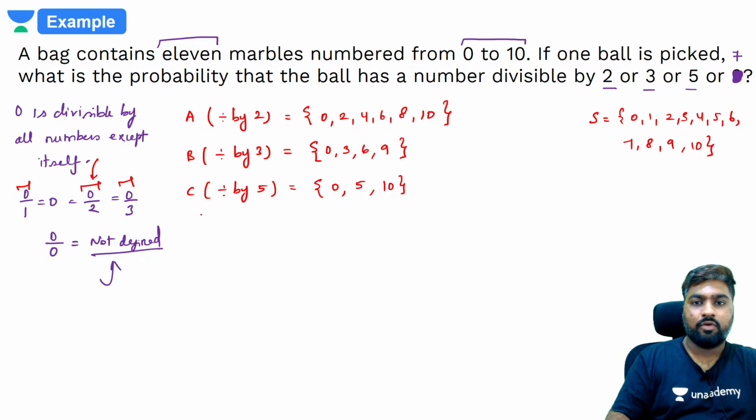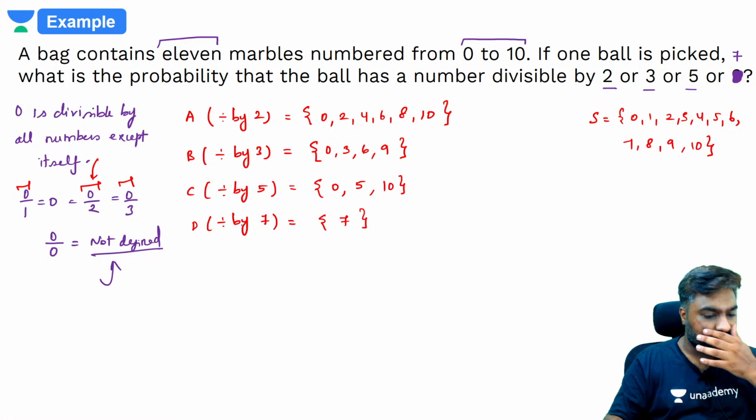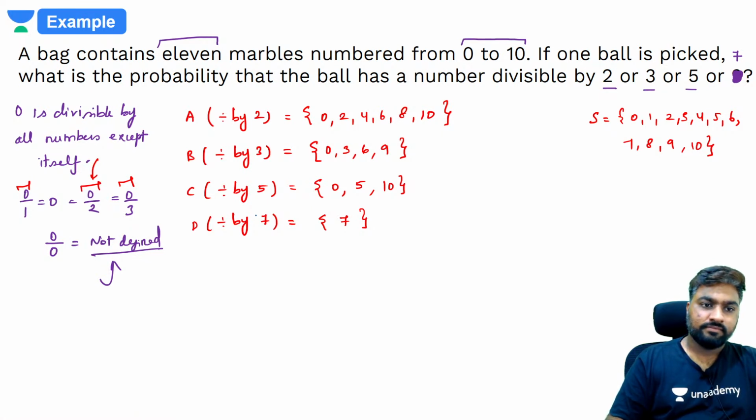Yes, and what about the last set? We have D, numbers divisible by 7. So only one number, 7, is divisible by 7. That's the only term. Done? Yes, so now what do we want? What is the language used here, guys? What is the word used here? Or. Whenever there is or,